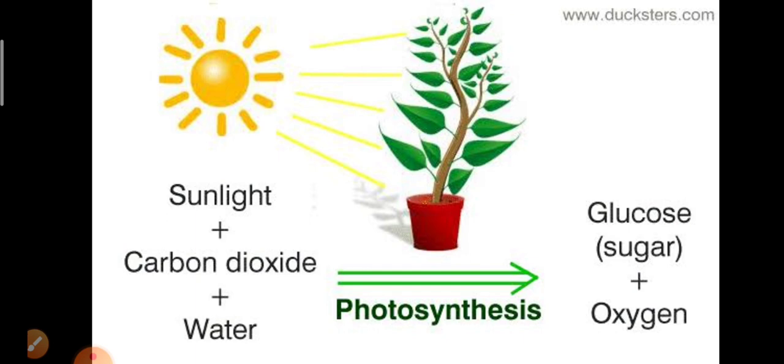Xylem is a water conducting tissue. Okay, and here the carbon dioxide will be in the atmosphere. So these are the essential requirements for photosynthesis, and this photosynthesis process takes place in the leaves.